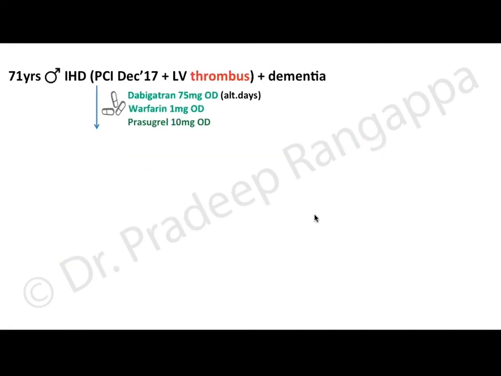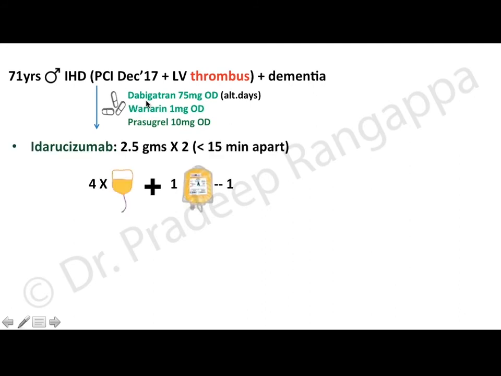So we'll come back to this case. The 71-year-old male with LV thrombus, who was getting 75 milligram dabigatran, warfarin, prasugrel. In our hospital, in our ICU, we gave idarucizumab for this patient, 2.5 grams twice within 15 minutes apart. Along with this, we gave 4 units of FFP to reverse the INR, and we gave 1 unit platelet because you saw thrombocytopenia, it was 1.53, which is on the lower limit of normal.